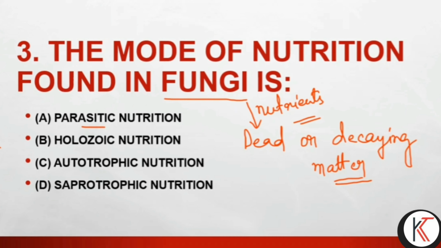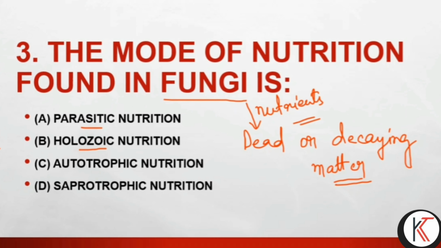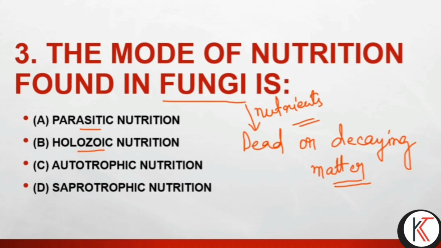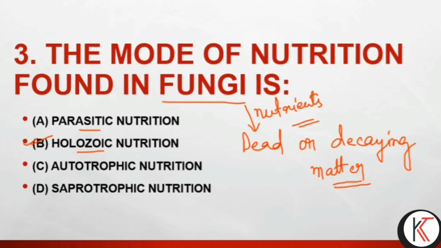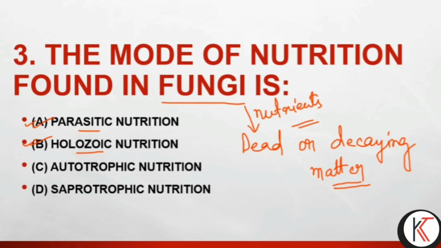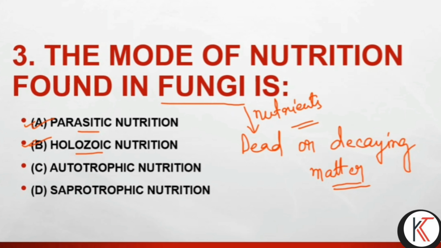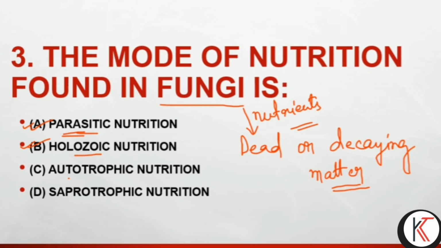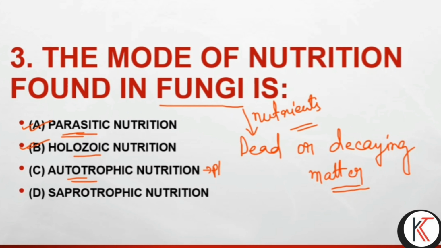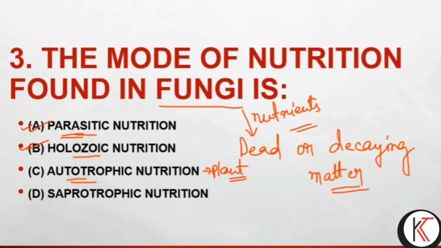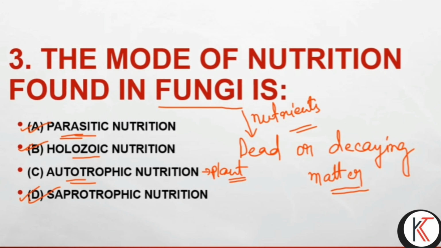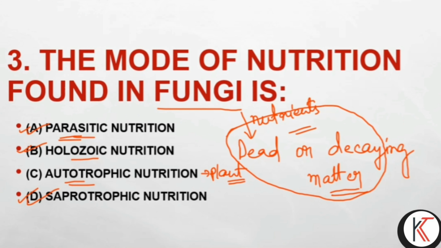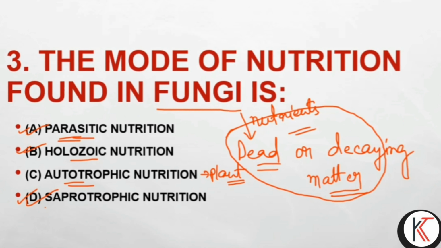So what will be the right answer? Parasitic, obviously not, it will not take any dead matter. Holozoic nutrition means we human beings take solid or liquid particles, and the solid particles are turned into simple ones. This is holozoic. Parasitic means a parasite takes the nutrition without killing the host body, and it creates a harmful effect. Autotrophic, as you know before, is in the case of plants. So which option is perfect for this question? Saprotrophic. Whenever dead or decaying material is used for the nutrition process, it is known as saprotrophic nutrition. Mind it.